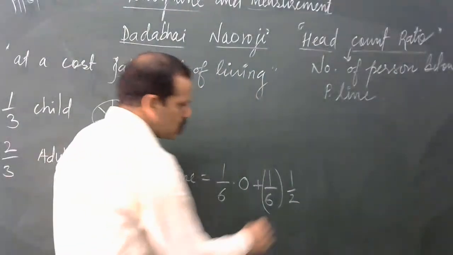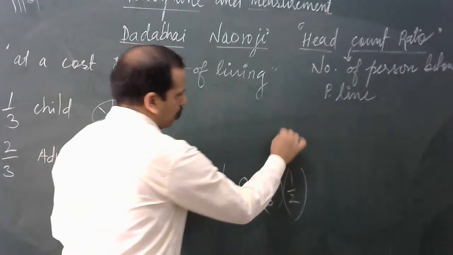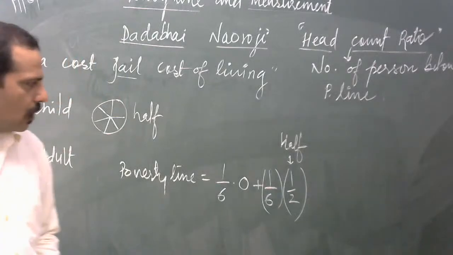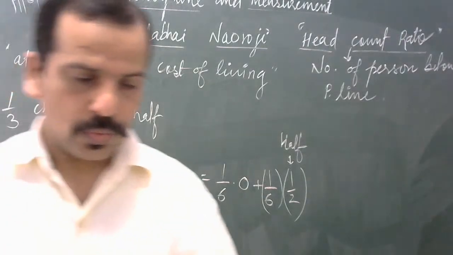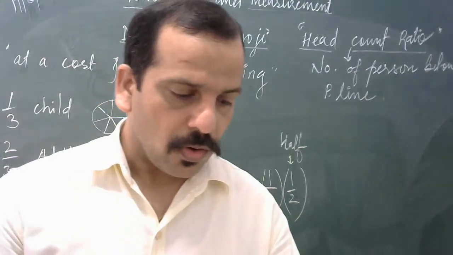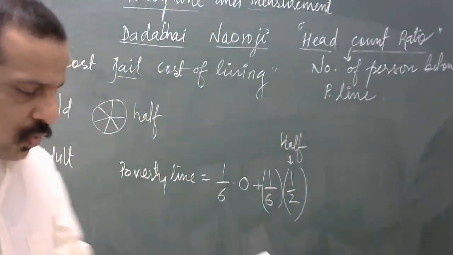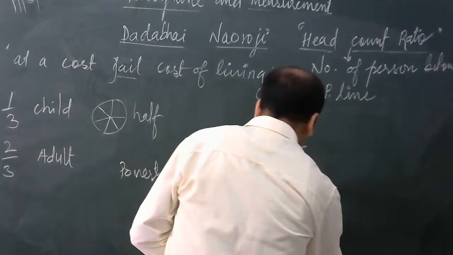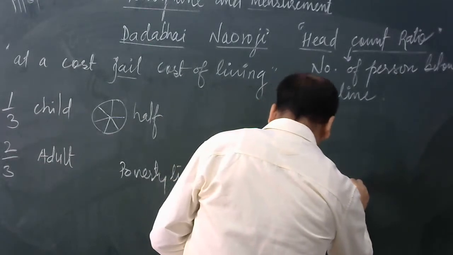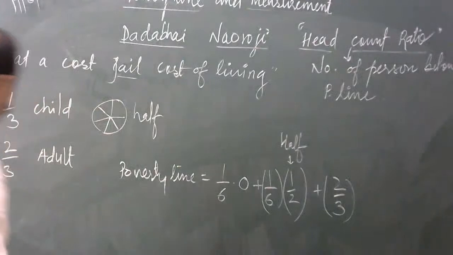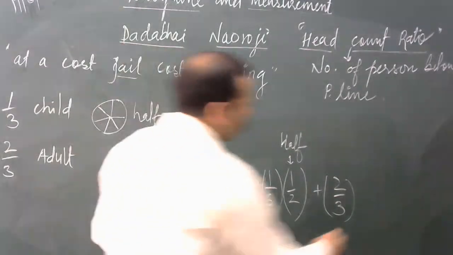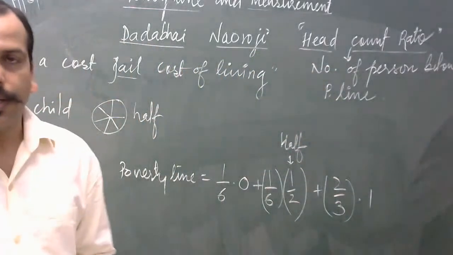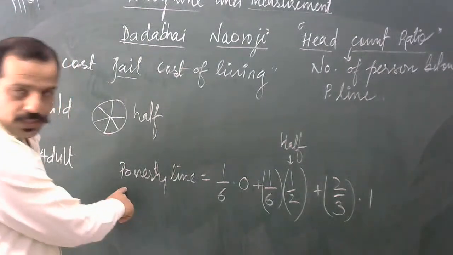So for half, we are using 1/2. 1/2 of what the adult consumes. So the ratio of the adult is 2/3. Half of the adult means adults are consuming 1 into 1 into 1. Understood about it? Otherwise, let me repeat again.